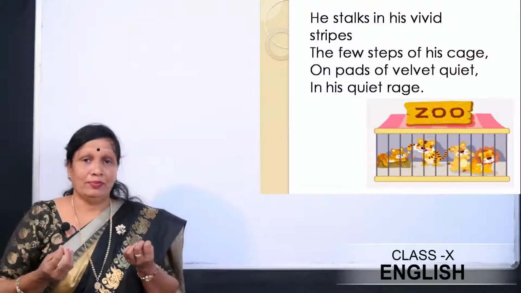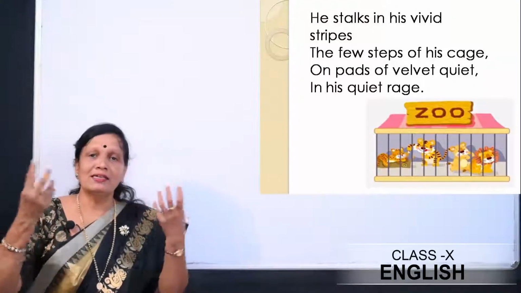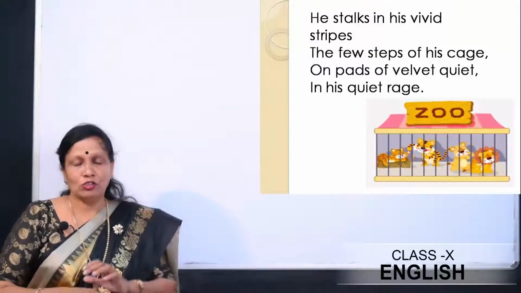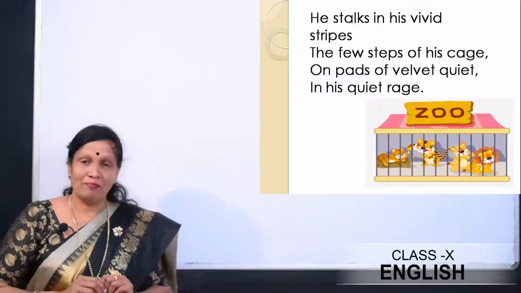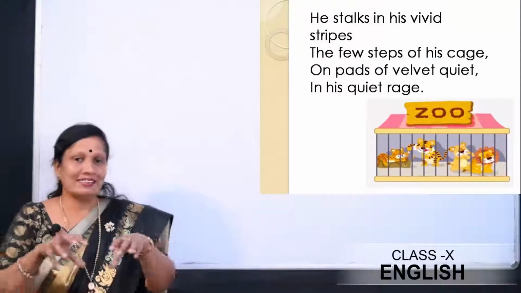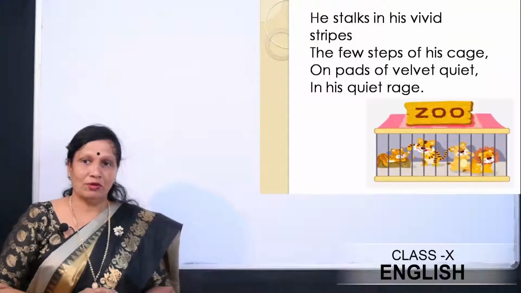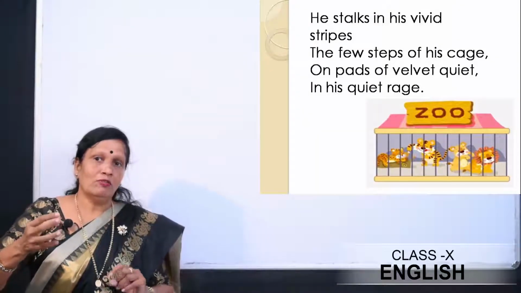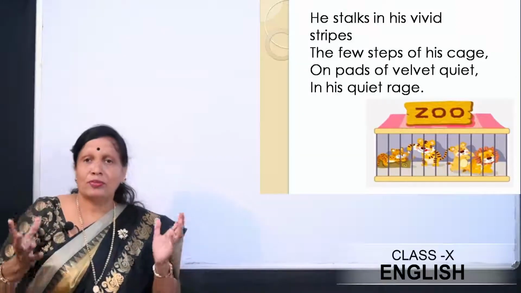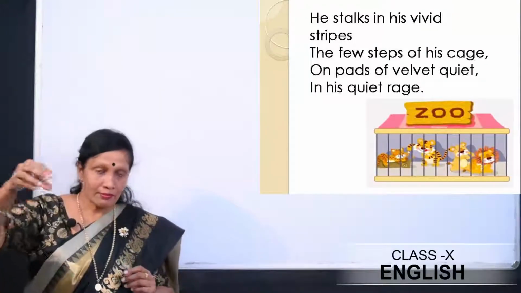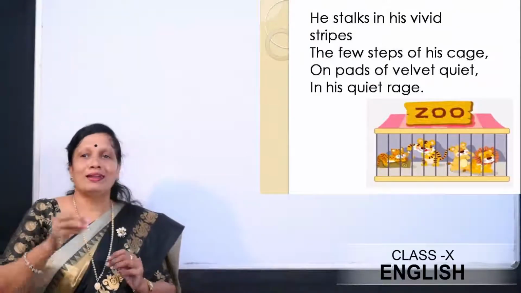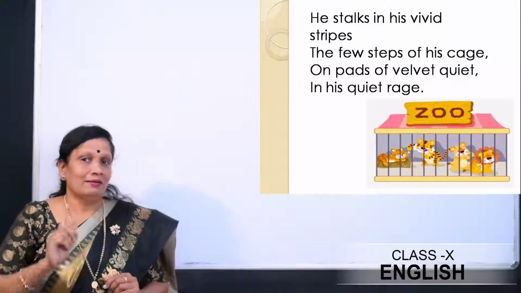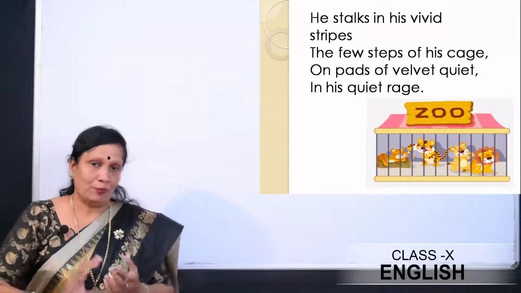So velvet means you know that a silky soft cloth, so pads of velvet. So with these padded paws, it is moving quietly inside the cage. Velvet quiet means the movement of the tiger. So with his bright stripes, the tiger is moving very quietly inside the cage, and at the same time he is in his quiet rage.